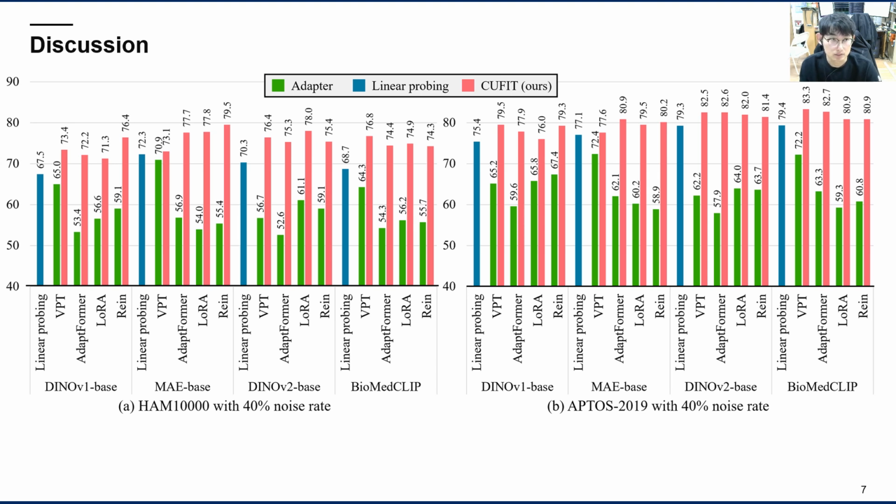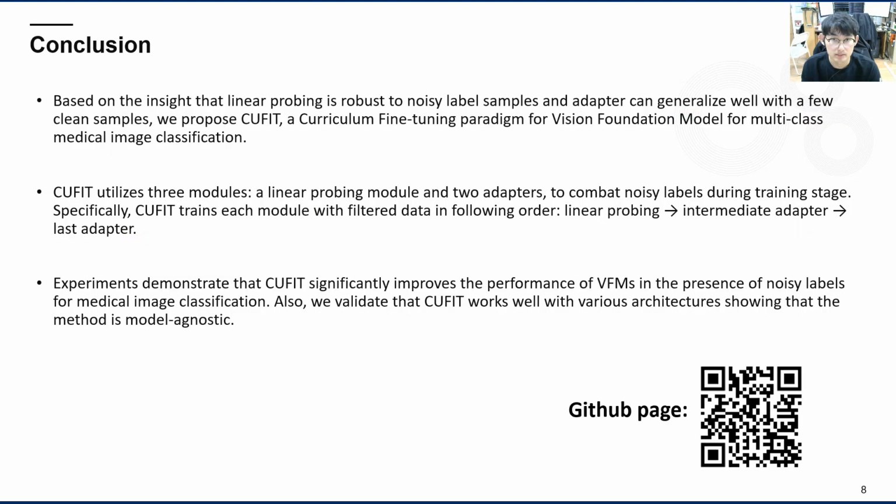To conclude, based on the insight that linear probing is robust to noisy label samples, and adapters can generalize well with a few clean samples, we propose CUPID, a curriculum fine-tuning paradigm for vision foundation models for multi-class medical image classification. CUPID utilizes three modules, a linear probing module and two adapters, to combat noisy labels during the training stage. Specifically, CUPID trains each module with filtered data in the following order: linear probing, intermediate adapter, and last adapter.